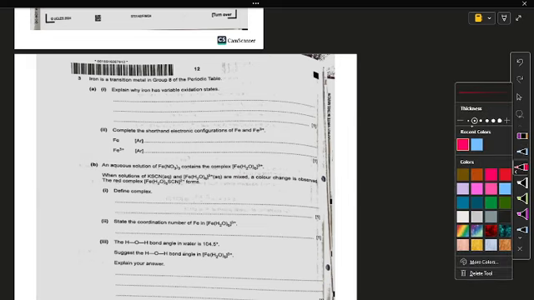The third question suggests that iron is a transition metal in group 8 of the periodic table. Explain why iron has variable oxidation states. Variable oxidation state means that it's about group number 8 and transition metals. Transition metals are only able to make variable oxidation states once they have an incomplete d subshell. So you can write the answer of that